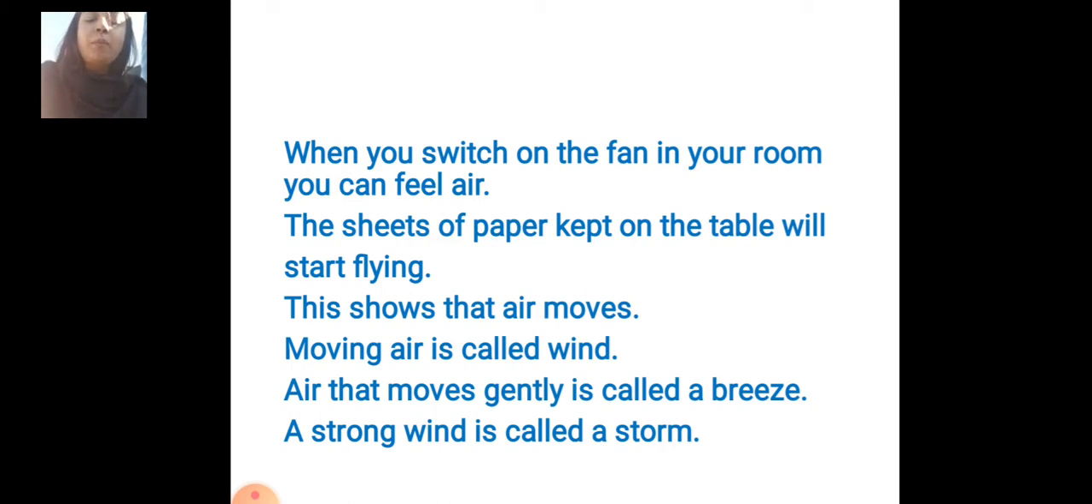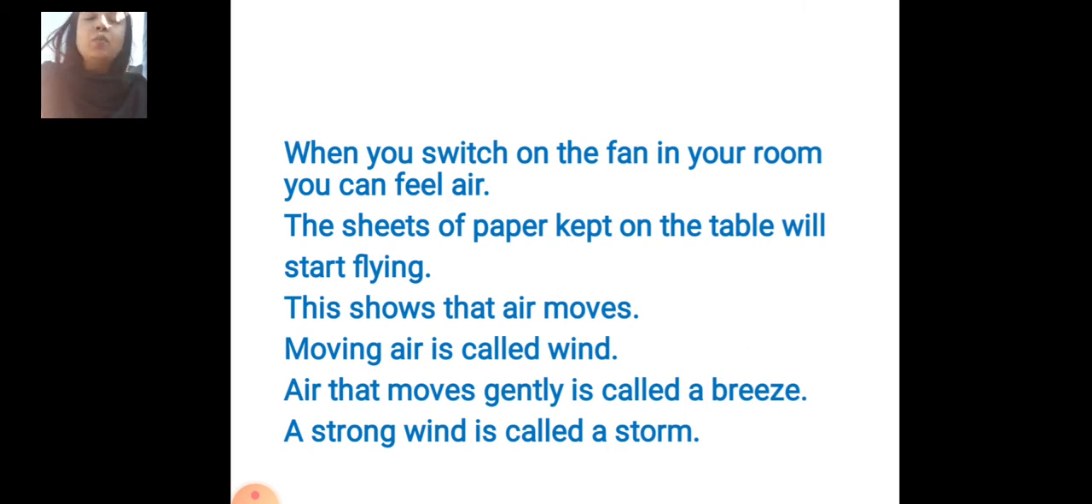The sheets of paper kept on the table will start flying because of the air. This shows that air moves. Moving air is called wind. What is it called, students? Moving air is called wind.